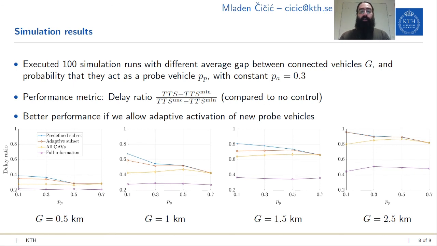But note that a gap of 2.5 kilometers on a 5-kilometer stretch of road is quite severe, so it's not surprising that we're hardly able to be better than the no control case, because typically we will not have enough time to dissipate a stop-and-go wave after we have detected it. Also, when the average gap is small, we do approach the full information case. And you can see also that in all cases, the adaptive probe vehicle selection scheme was able to improve the performance compared to the case when we always use the always-on probe vehicles.